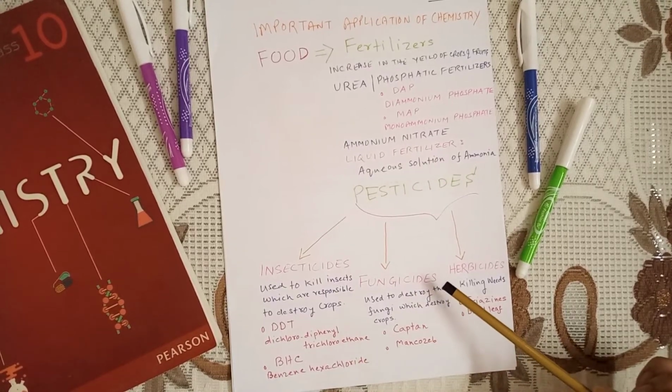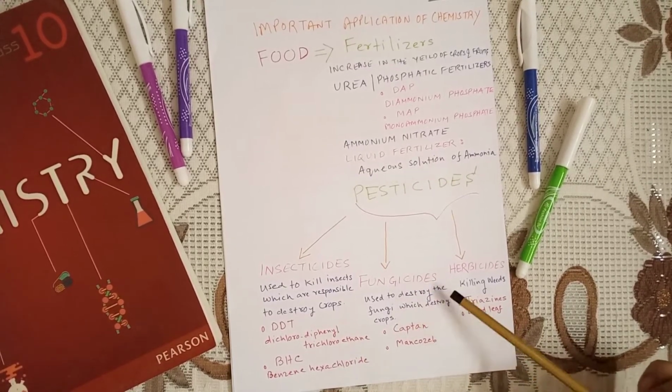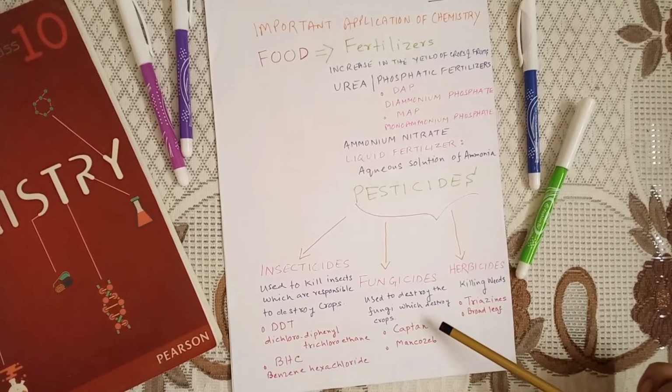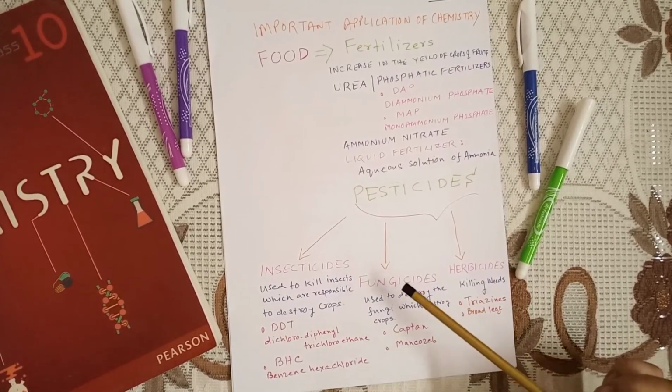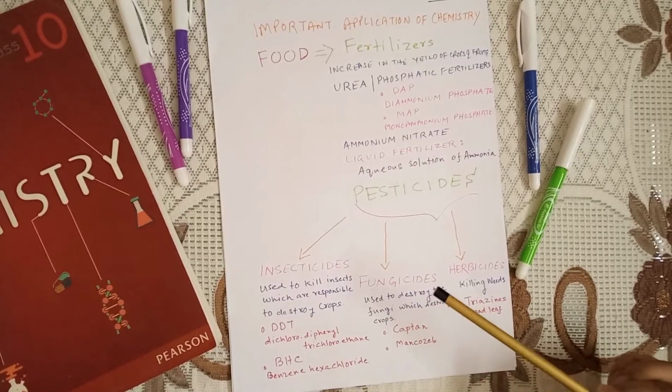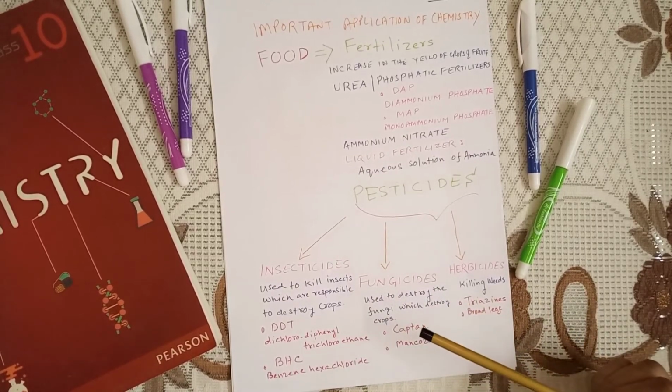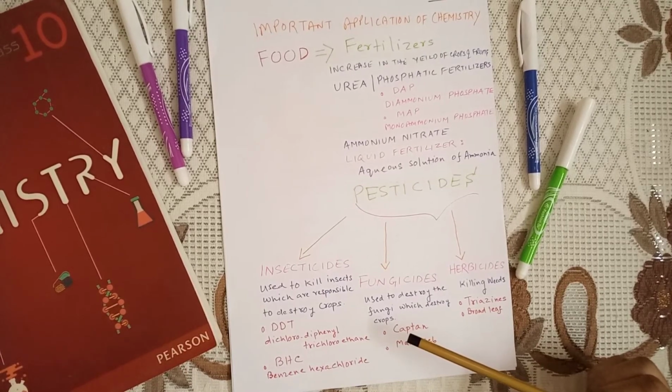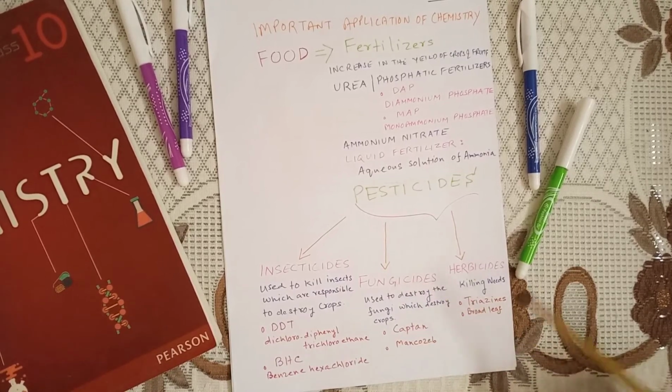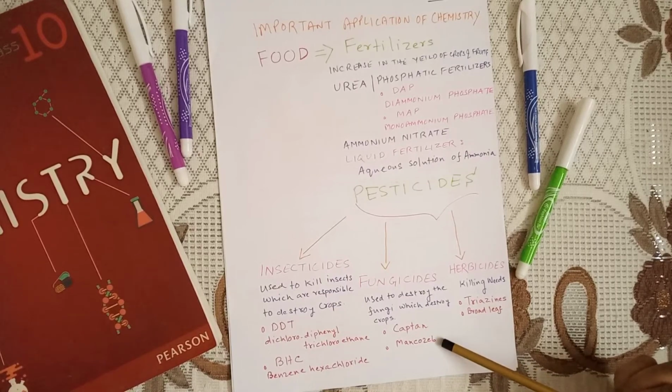Now we have the fungicide, used to destroy the fungi which destroy the crops. What are basically fungus? Fungus can be microorganism, they can be macroorganism. For example, mushroom. In case of microorganism, I can give you two examples. One is yeast, another one is mold. So this is all about fungicide. These are the two common examples. One is Captan and another one is Mancozeb. These are the two fungicides.